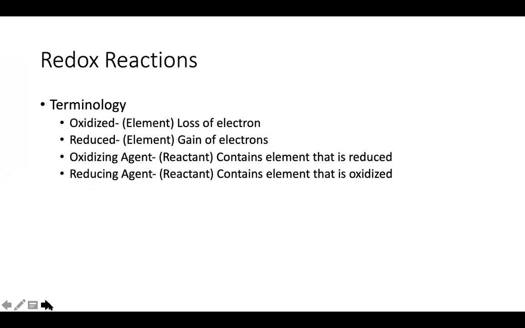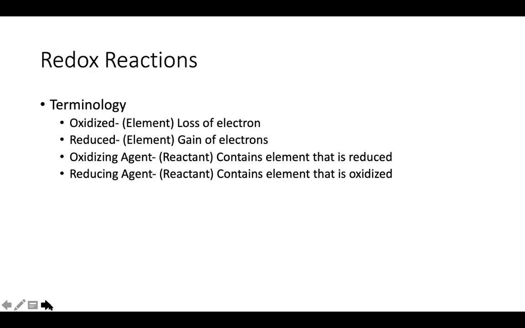Lastly, for this chapter, we're just going to touch upon redox reactions. So remember our terminology. Oxidized means that it's an element that lost electrons, and reduced means that it gained electrons. And remember that those terms are for specific elements.